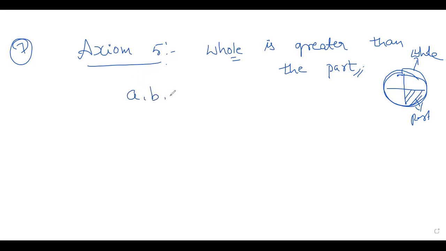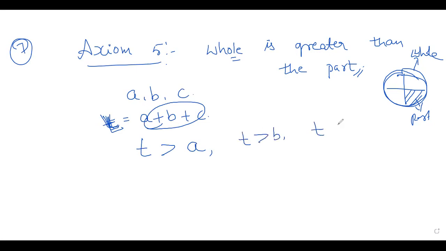For example, take A, B, C, then we can write T is equal to A plus B plus C. When we add A plus B plus C, we get the total, which I have written as T. Here T is the whole. Can you say T is greater than A? So T is greater than A, or T is greater than B, or T is greater than C. So the whole is greater than the part.